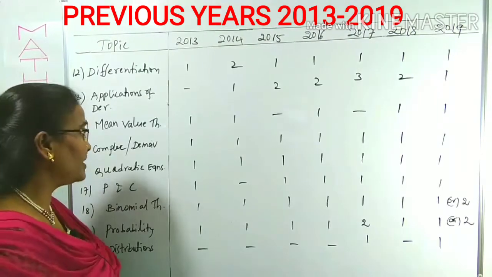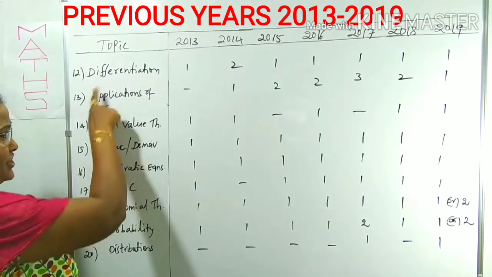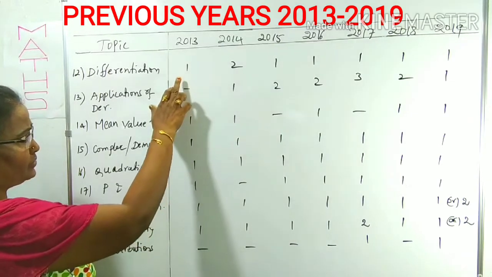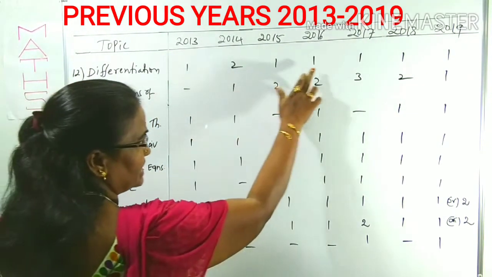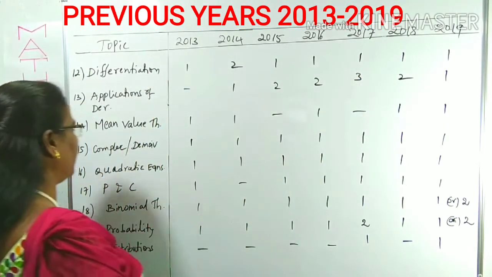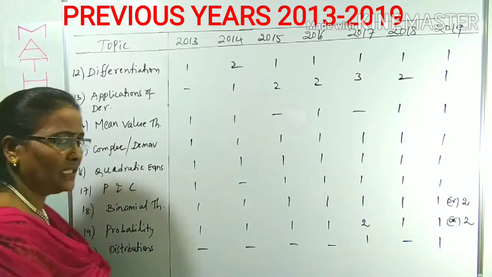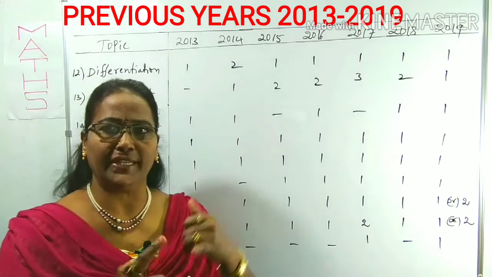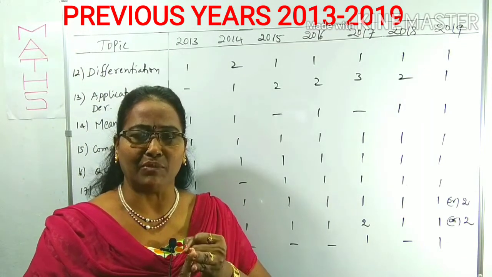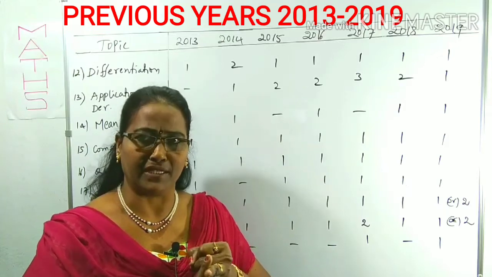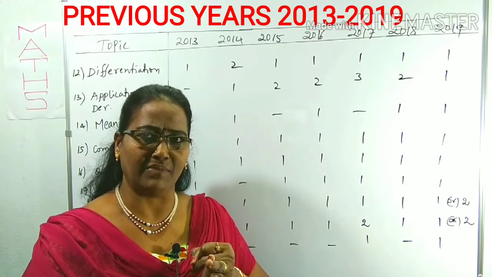Right? So now we'll observe some more topics. Differentiation, in the sense of derivatives, from 2013, 1, 14 to 19, each year one question. Applications of derivatives. In applications of derivatives mainly you can focus on tangents, normals, maximum, minimum. These two are very, very important: tangents and normals, as well as maximum, minimum.